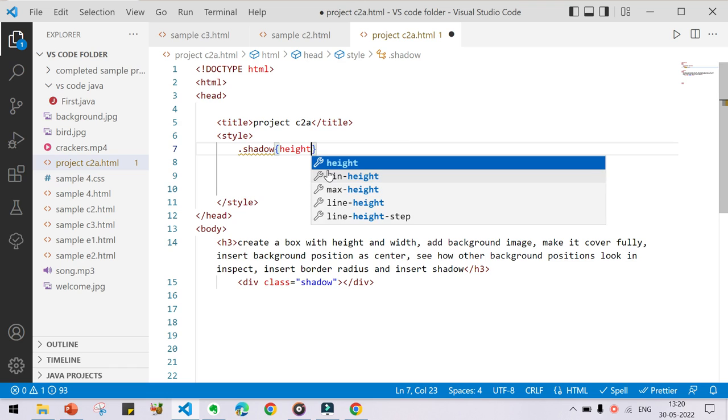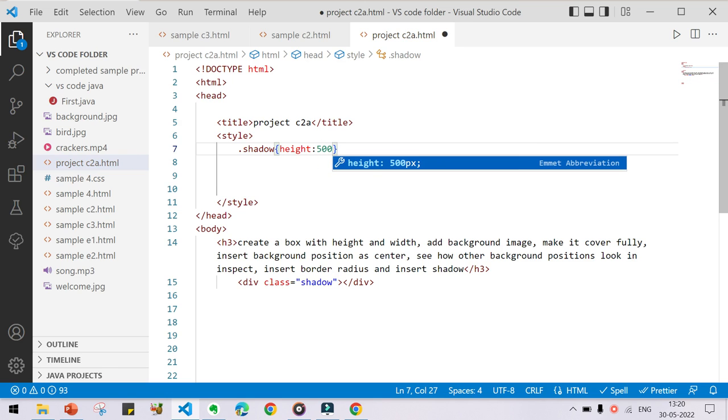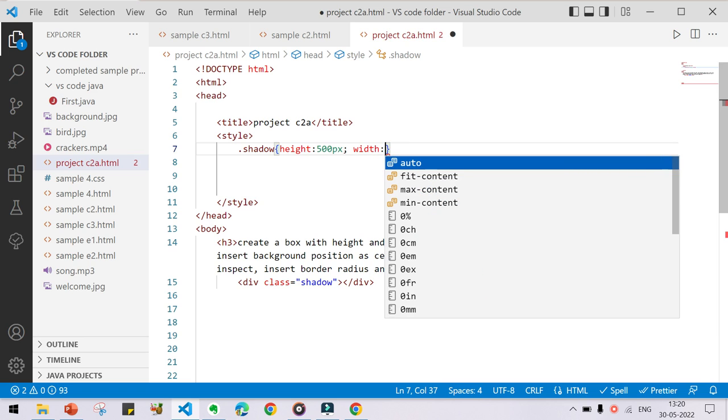The first thing is height, give colon, and the height should be 500 pixel. You can give any height, I am just giving height 500 pixel, and you can give width, and that is also 500 pixel.